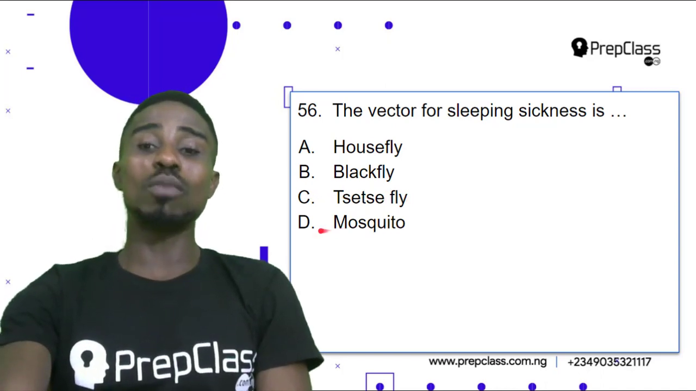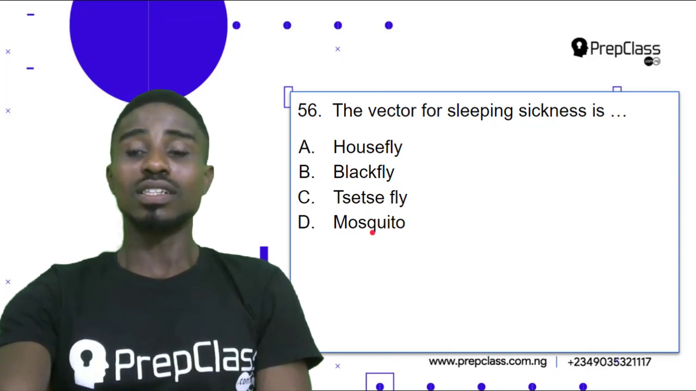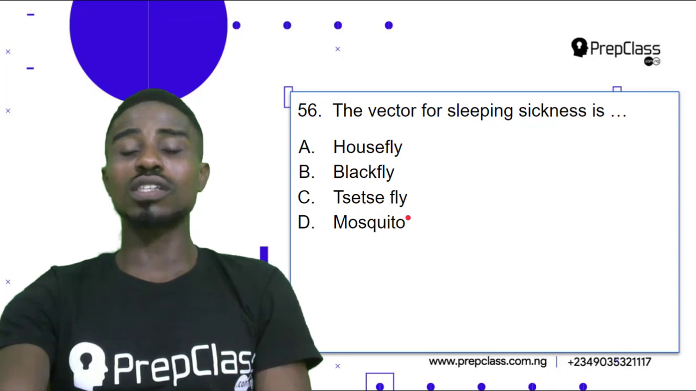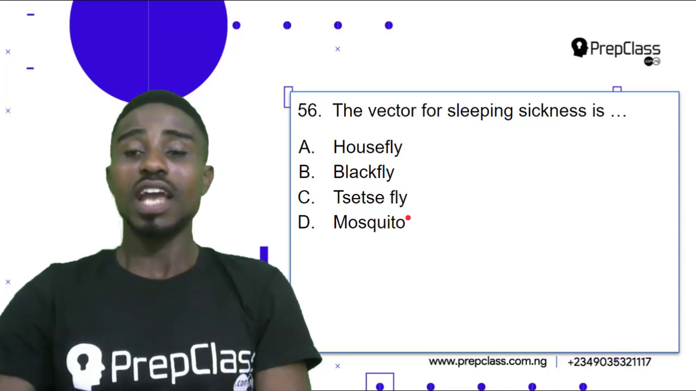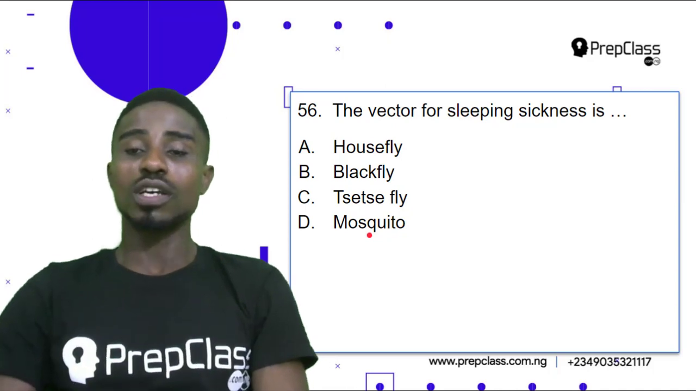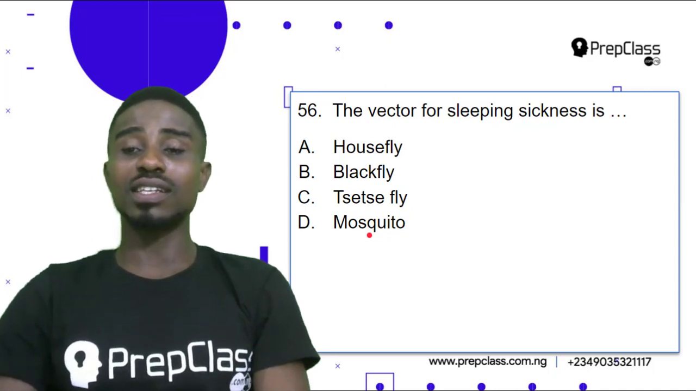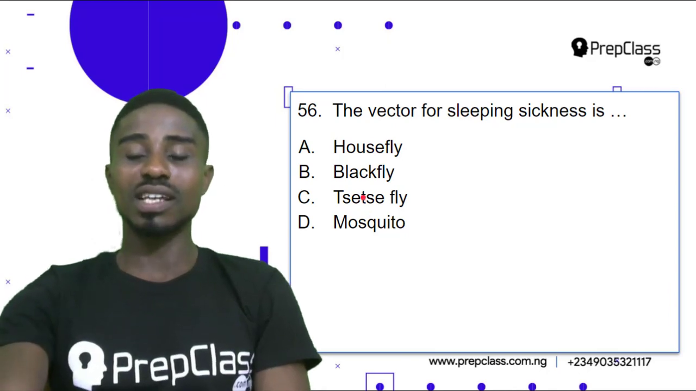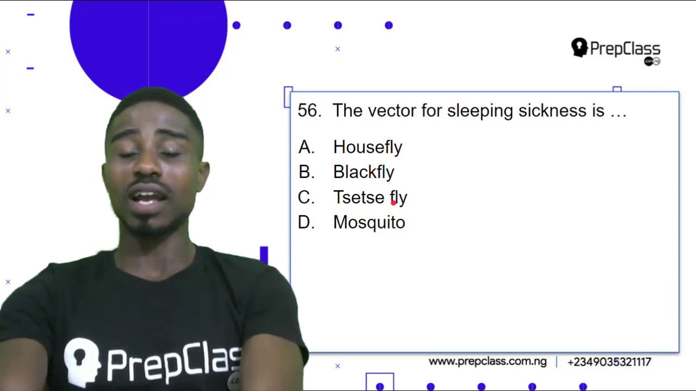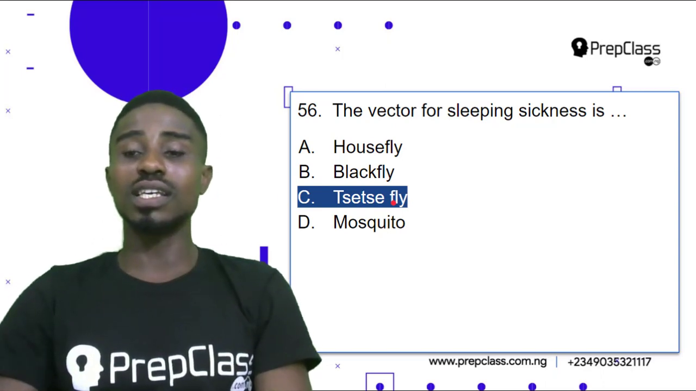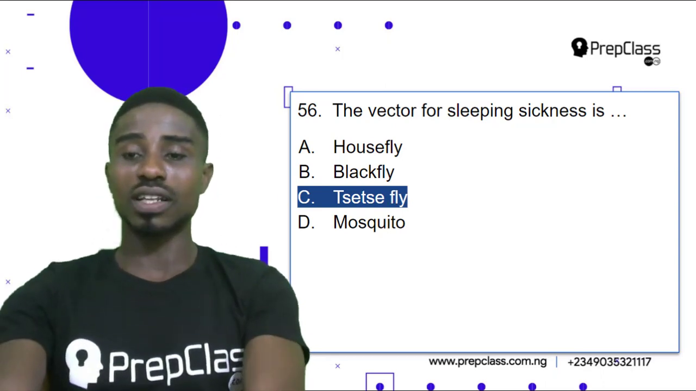And we know the mosquito is the vector that carries the organism which causes malaria, especially the female Anopheles mosquito. So option C is our correct answer, tsetse fly. Let's check it out. Question 56, option C, tsetse fly, is our correct answer.